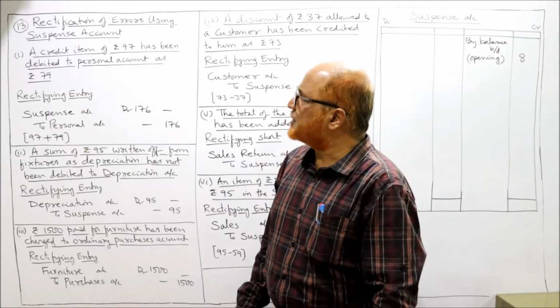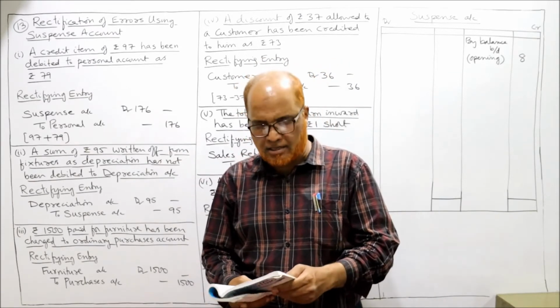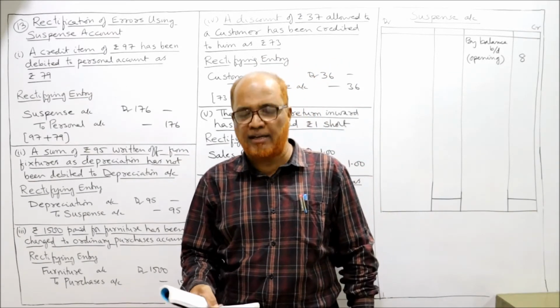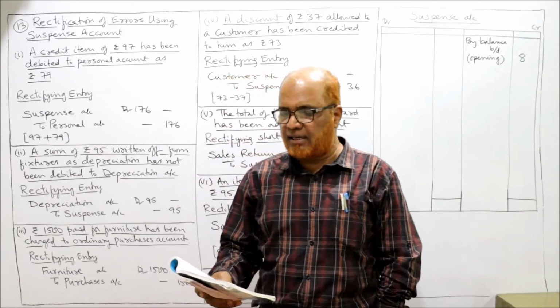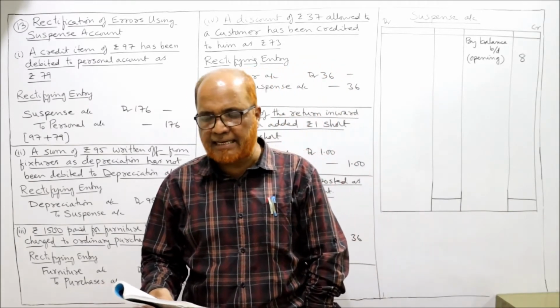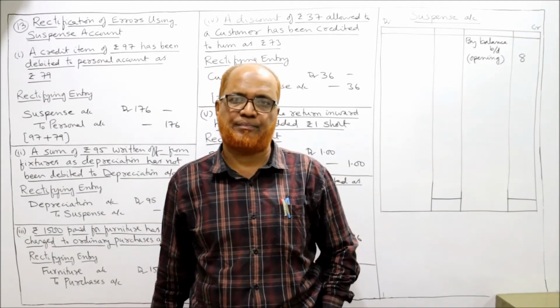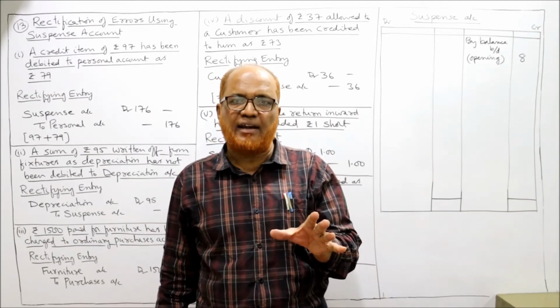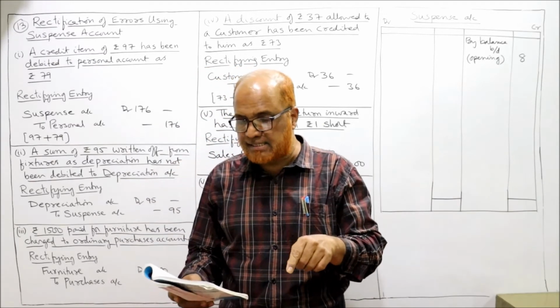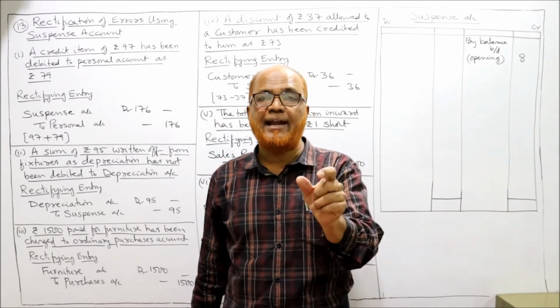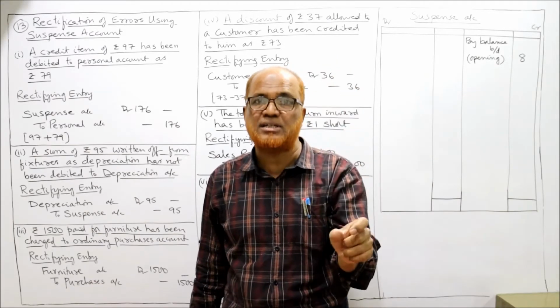Now we'll start the next problem, problem number 13. See, the 13th problem I am reading out. In taking out a trial balance, a bookkeeper finds that he is out by rupees 8 excess debit. So a bookkeeper is finding that a trial balance is not tallying and he is having excess debit. That means 8 rupees excess debit he is having.